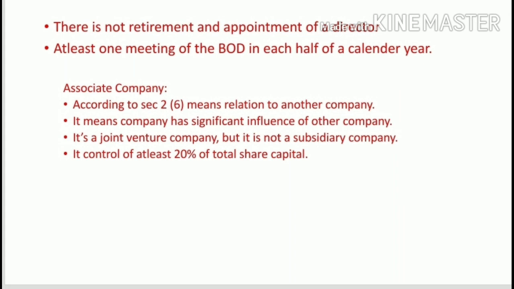So this is about the statutory company. In this class we discussed the difference between public company and private company, and we discussed other types of companies like statutory company, small company and associate company.